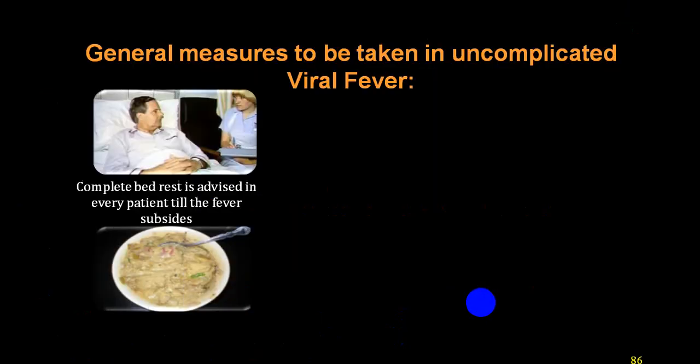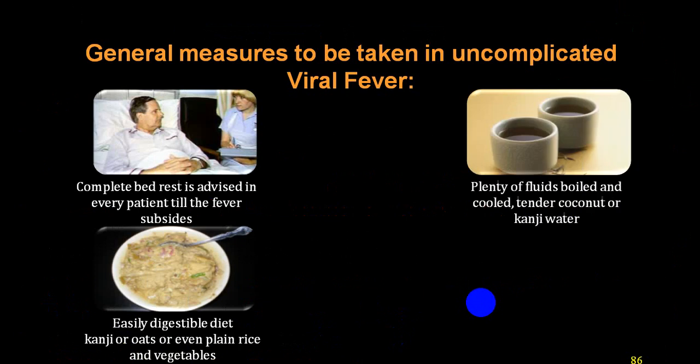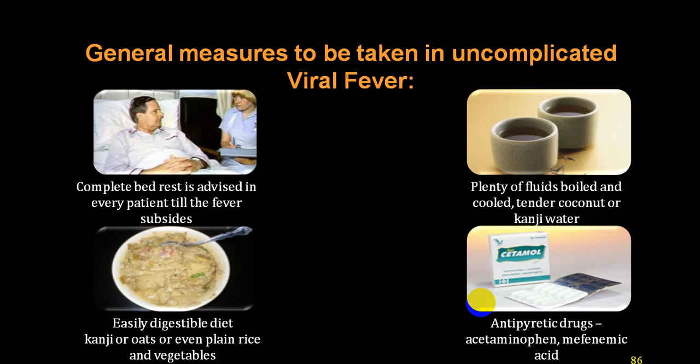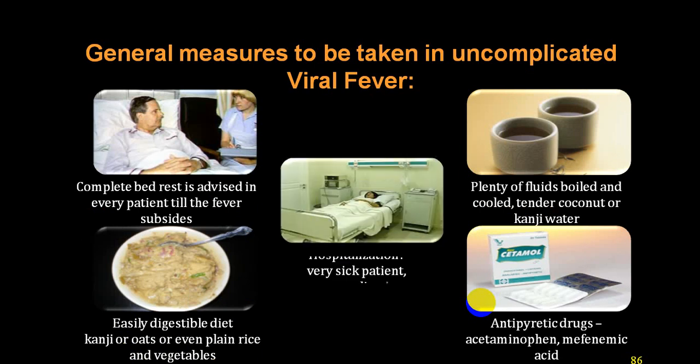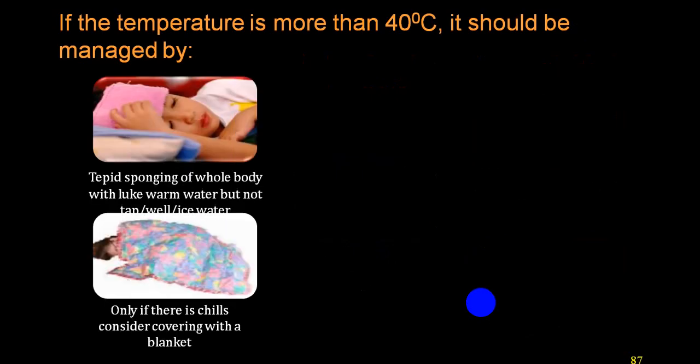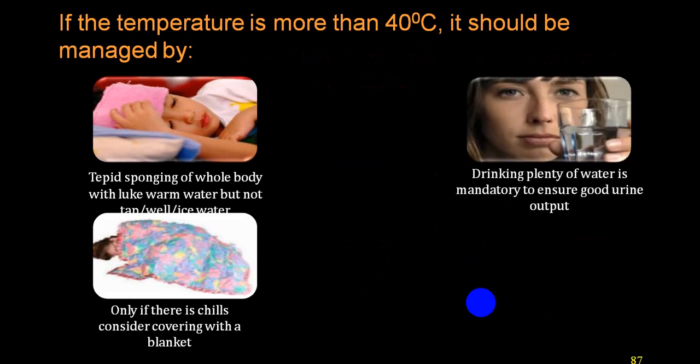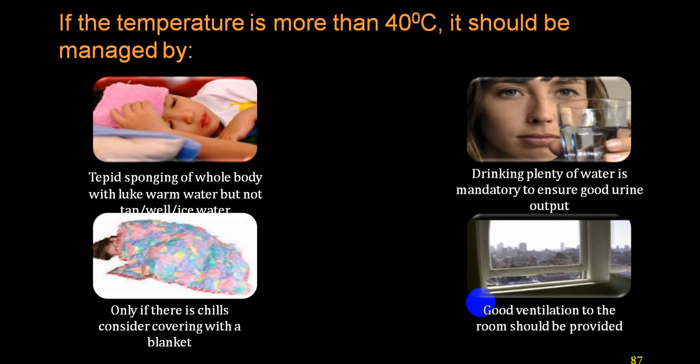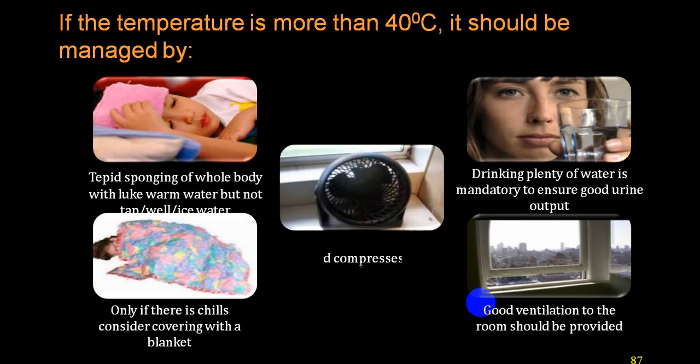General measures in viral fever are good food, bed rest, plenty of fluids, coconut water, and food which is easily digestible, antipyretics, and bed rest is a must, and look for complications. If the temperature is higher, tepid sponging, then cover the person, give plenty of fluids, keep a watch on urine output, and ensure good ventilation and a good breeze.